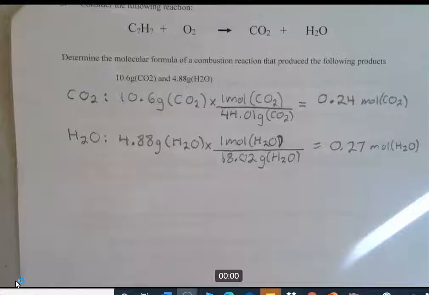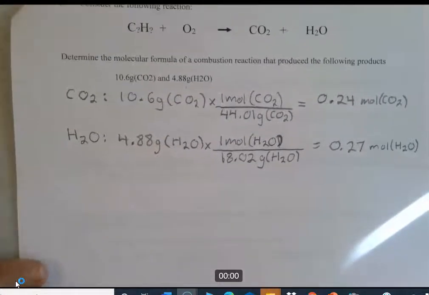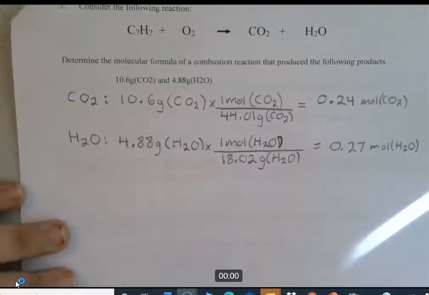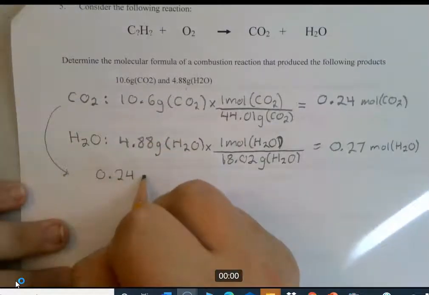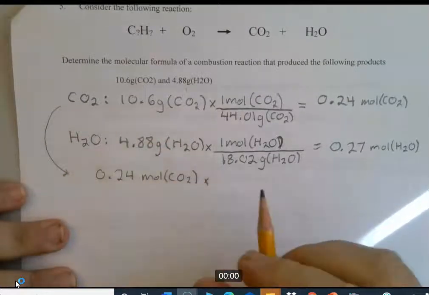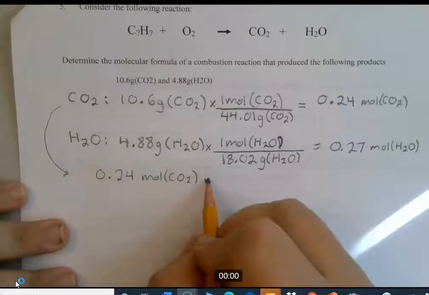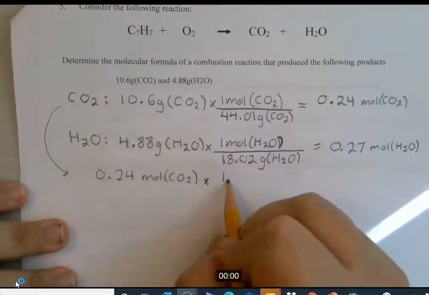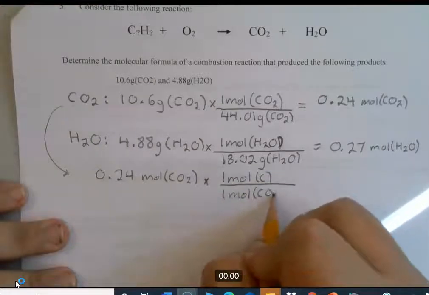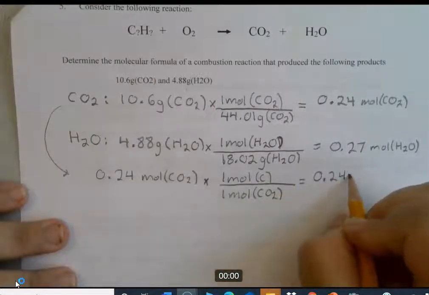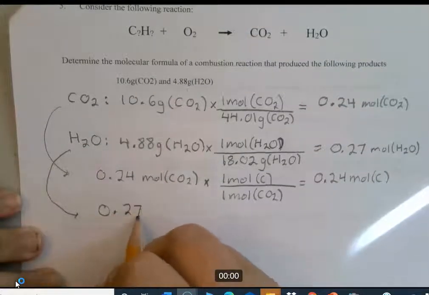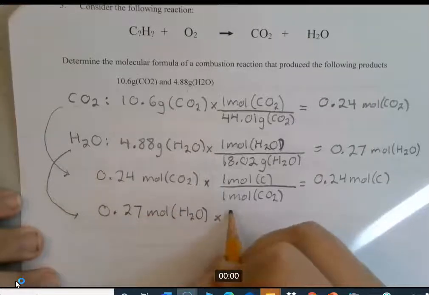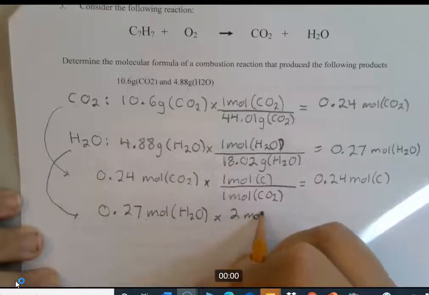Okay, so now we have moles of each. So now we're going to calculate how many moles of carbon and hydrogen we have. So we're going to bring this one down here. There's 1 mole of carbon for every 1 mole of carbon dioxide. Two moles of hydrogen for every 1 mole of water.